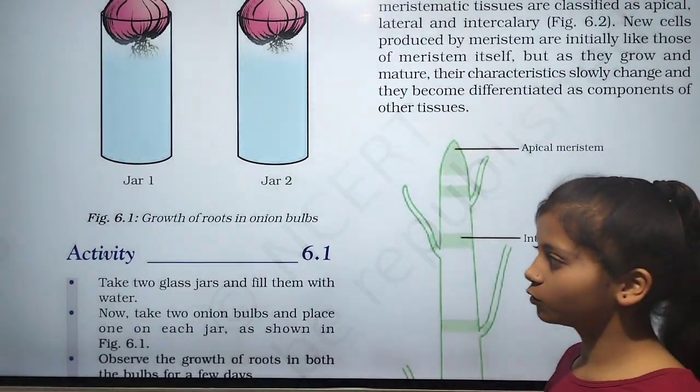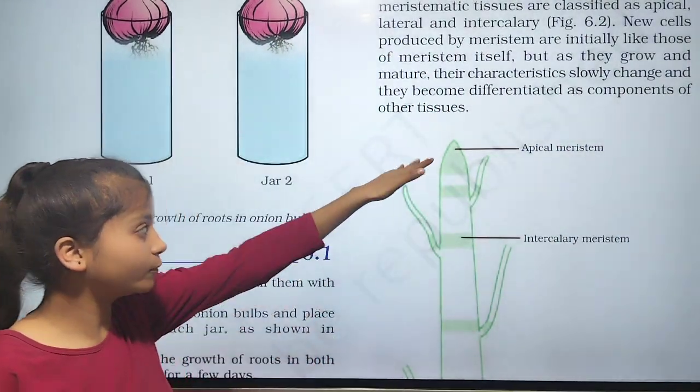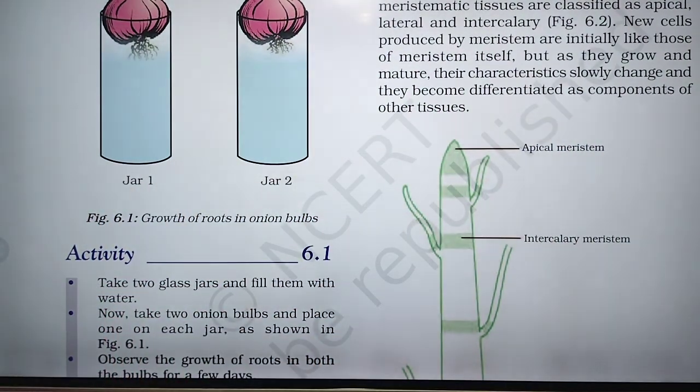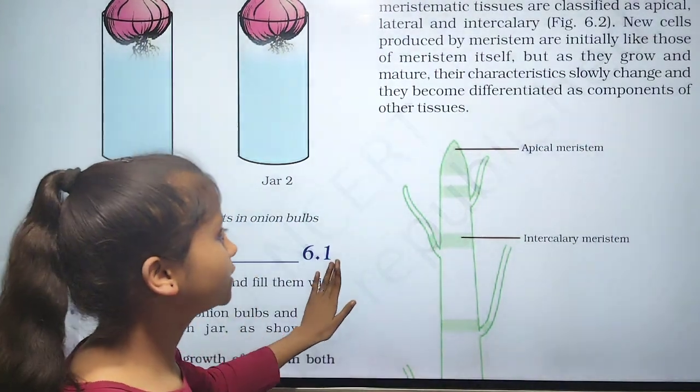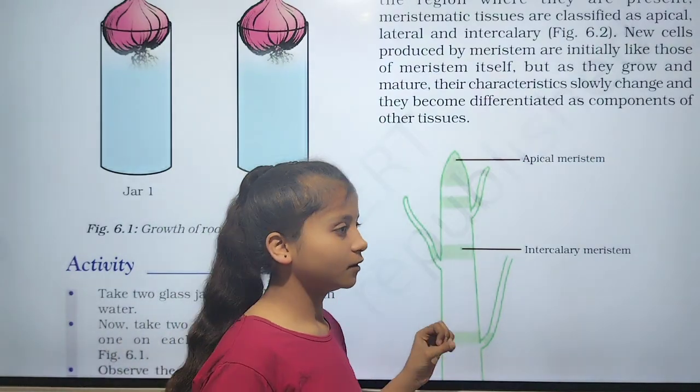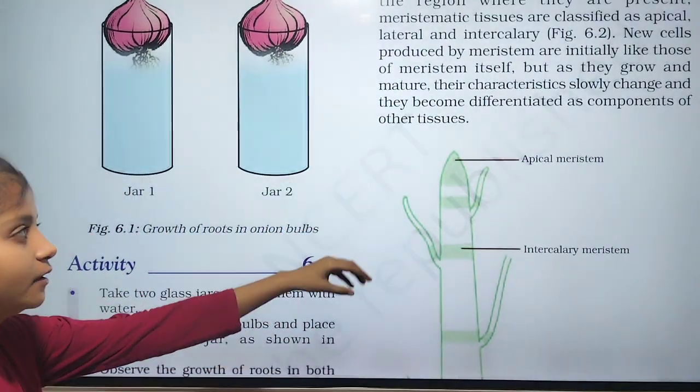Apical meristem helps us to grow; it is present at the top of the stem and helps it grow in an upward direction. It increases the length of the stem and root, so overall it increases the size of the plant in the upward direction.